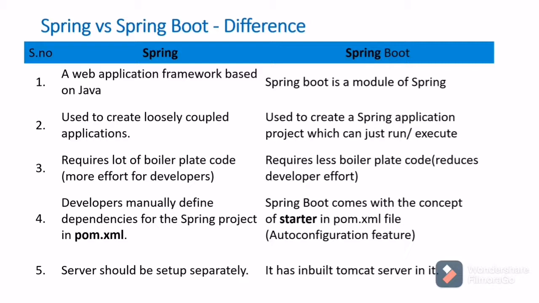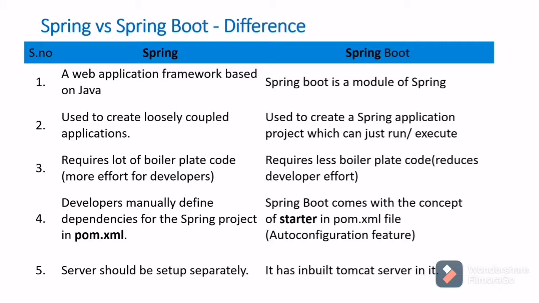Then Spring requires a lot of boilerplate code and so there will be more effort for developers. But Spring Boot requires less boilerplate code and so developers' effort will be reduced. Next point, in Spring, developers manually define the dependencies for the Spring project in the pom.xml file.